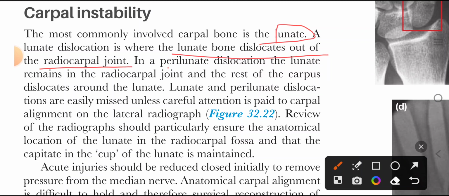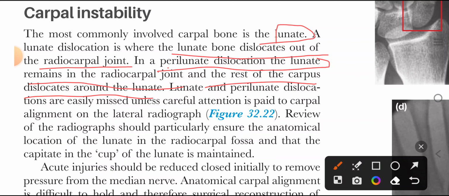Lunate bone dislocates out of the carpus. In perilunate dislocation, lunate remains at its place, but the remaining carpus dislocates or comes out of its location. So in perilunate dislocation, the lunate remains in the radiocarpal joint and the rest of the carpus dislocates around the lunate.